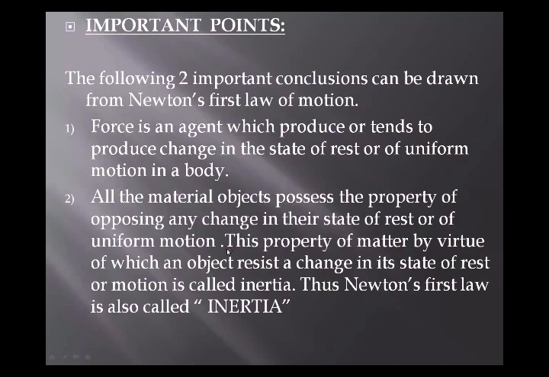If a body is at rest, it will remain at rest, and if a body is in motion, it remains in uniform motion and resists a change in its state. This tendency of a body to resist a change is considered as inertia. In this way, Newton's first law gives us the definition of two terms, force and inertia. Again, take a screenshot of this slide and it will help you.